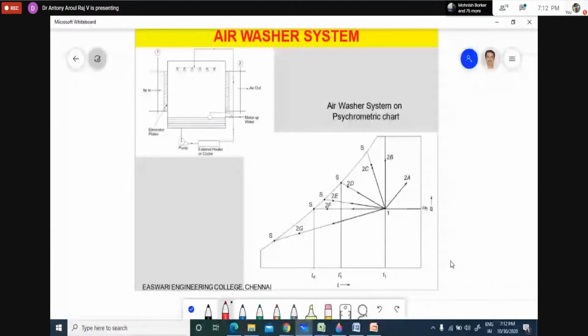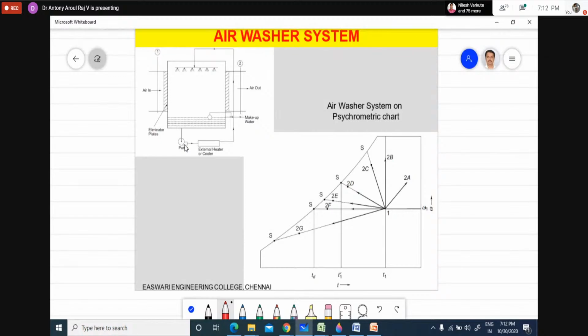So I will be taking an air washer system. What is an air washer system? It's very simple. If air is entering, we are spraying water over that. While spraying the water, we will require a tank, and we require a level control system.